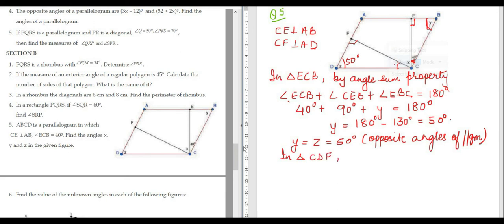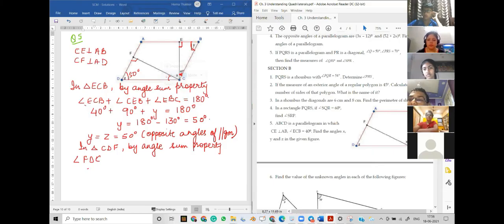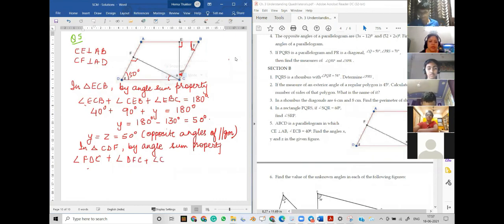CDF, and by angle sum property, angle FDC plus angle DFC plus angle DCF is equal to 180 degrees, right?